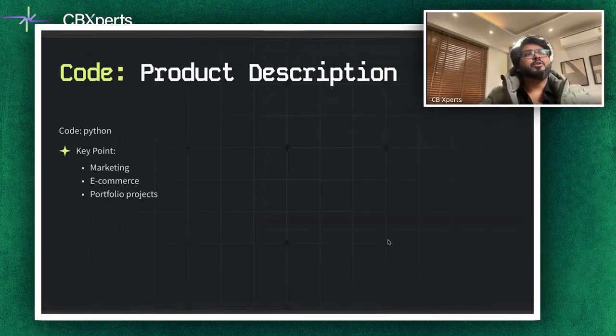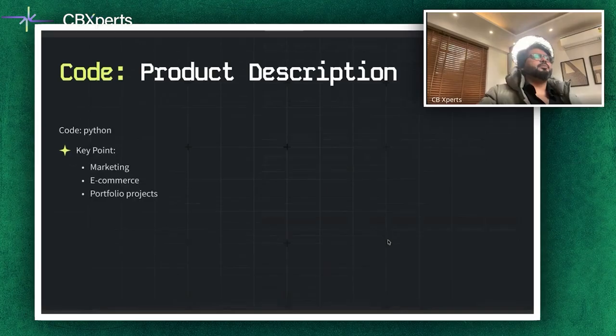And then we are going to jump towards a code example of product description too. It's important to understand what we are focusing on by defining the role: you are a marketing expert, and the context. Let's say you are an e-commerce platform selling handcrafted items, or even some sort of beverages, anything. The model can produce high quality copy tailored to your needs. And it's important to know why. Such prompts are especially useful for small businesses when they want to automate catalog creation, social media captions, and portfolio projections.